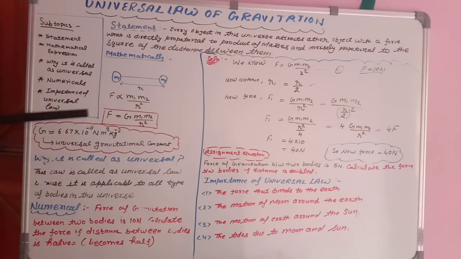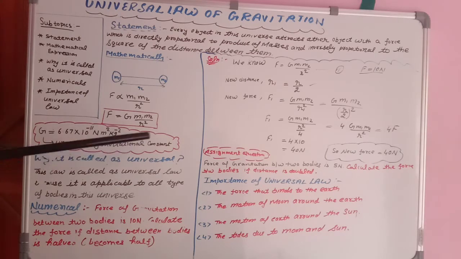Students, this is the sign of proportionality, just like your alpha. Whenever this proportionality sign is removed, one constant will come. One constant will get attached to the expression, and this constant is denoted by the letter capital G. And what do we call capital G?